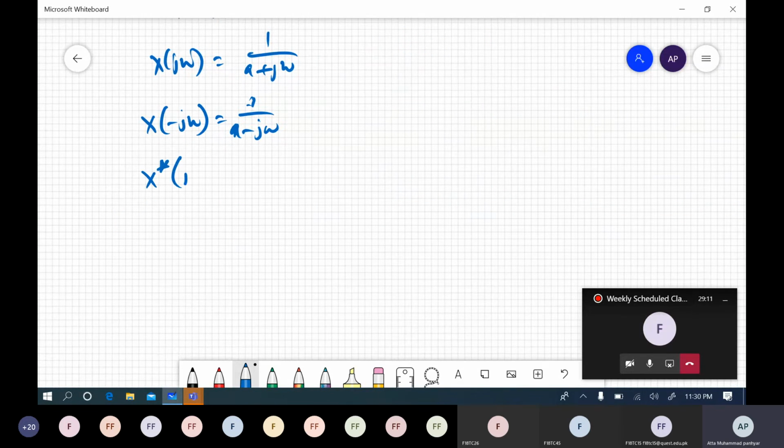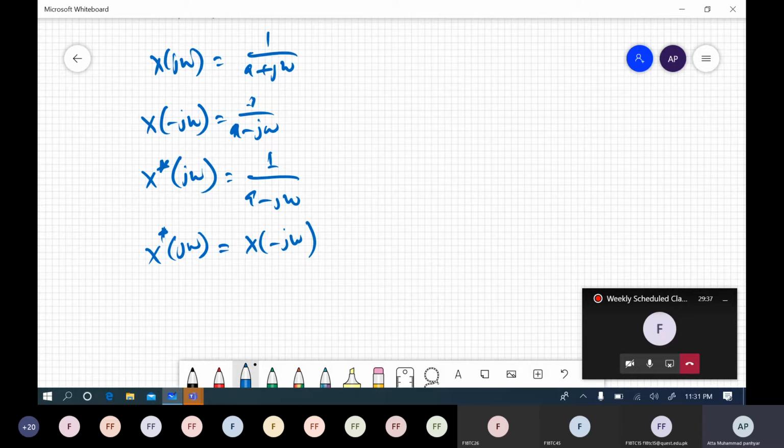X conjugate of j omega is equal to again a minus j omega, right? Because we will only change the sign of this imaginary part. So we can conclude from here, as we said, that x conjugate of j omega is equal to x of minus j omega, right?